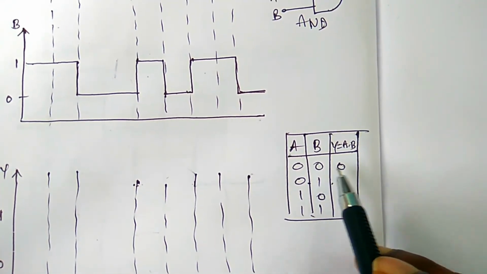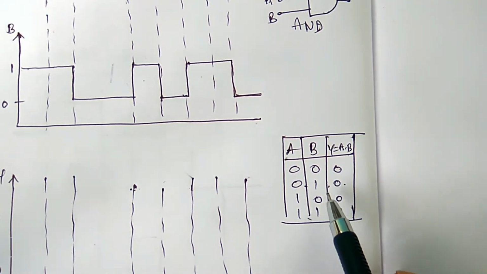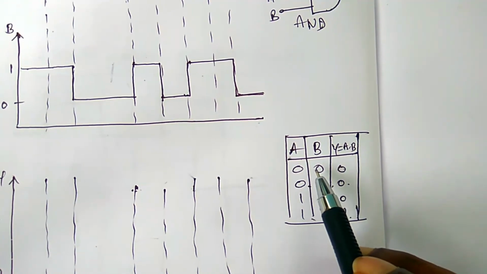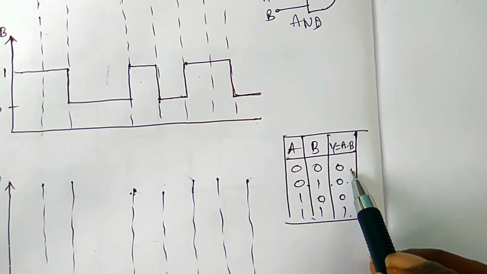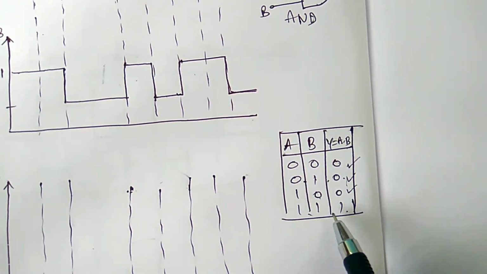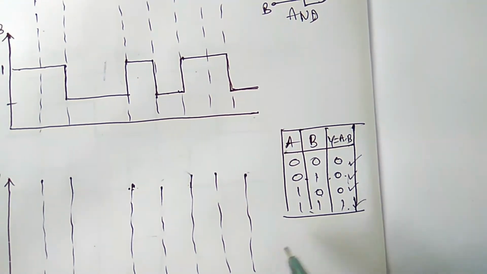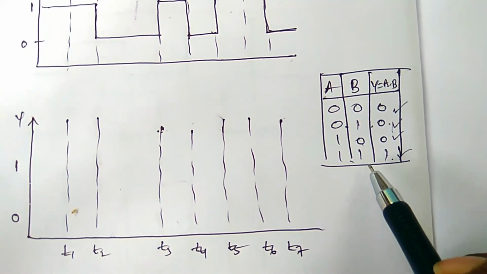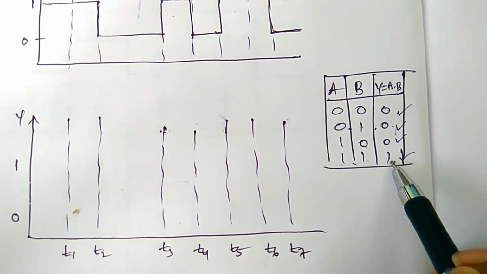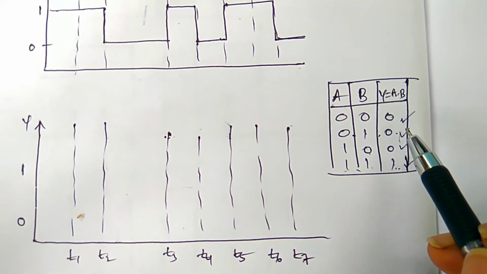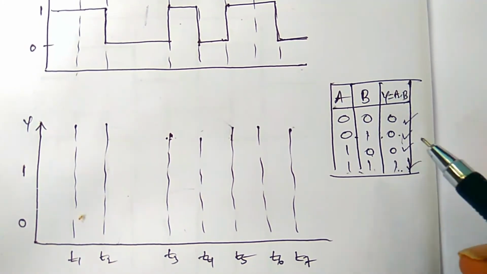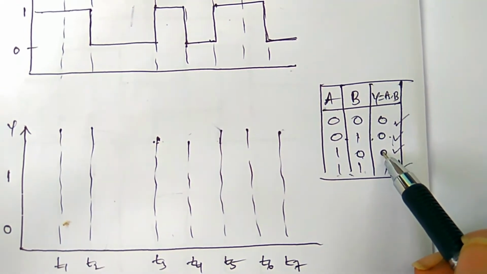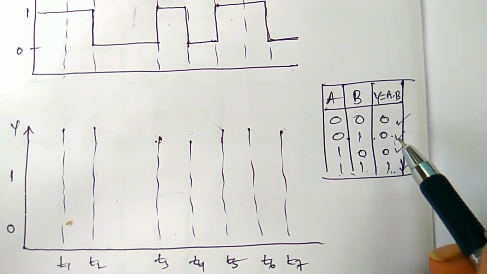The condition of the AND gate is: if two inputs are high, then only the output is high; all the remaining conditions are low. In other words, if any input is low, then the output is low.